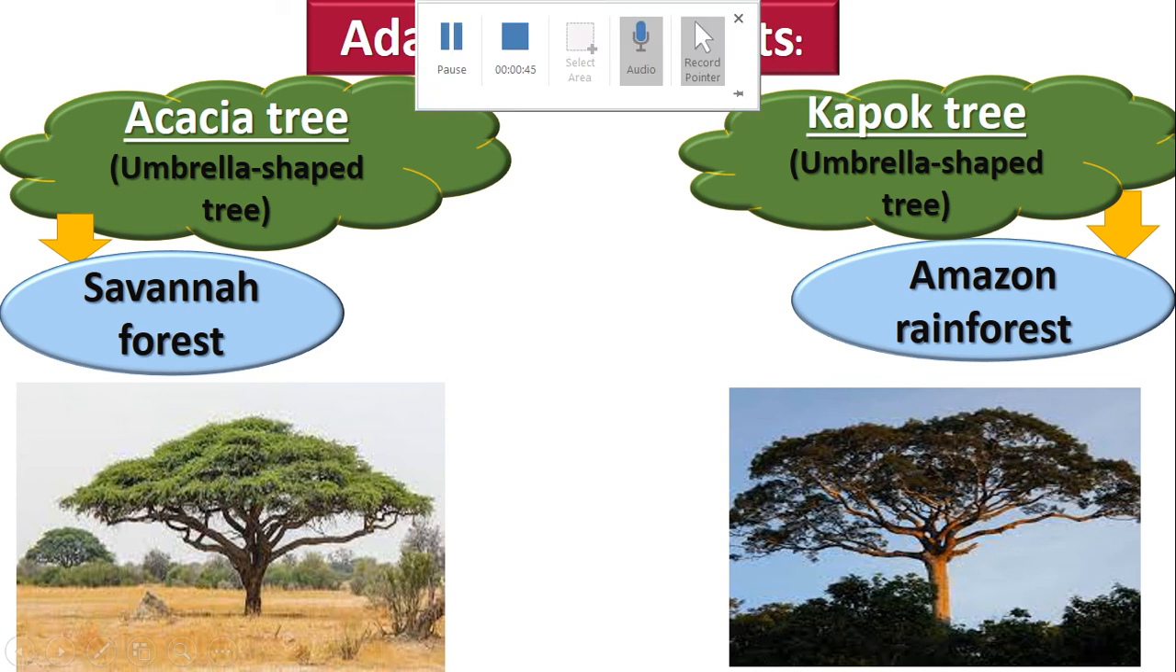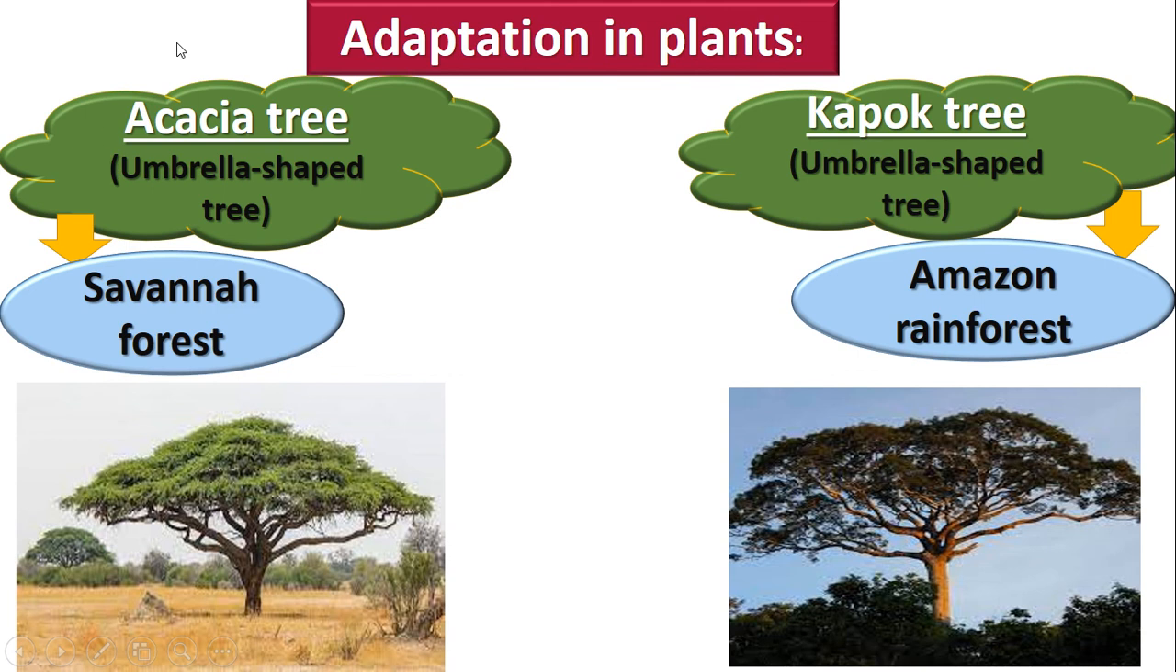Repeat after me. Acacia tree and kapok tree. The acacia tree and kapok tree have the shape of what? Shape of umbrella. So acacia tree and kapok tree are umbrella shaped trees. Okay, acacia and kapok are growing on forest, but in different forests.